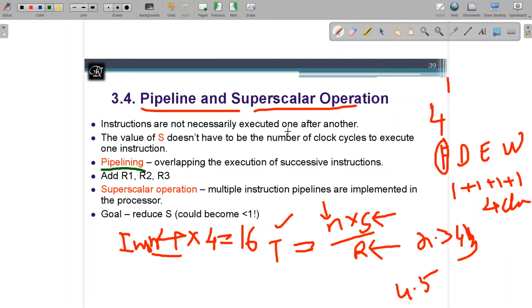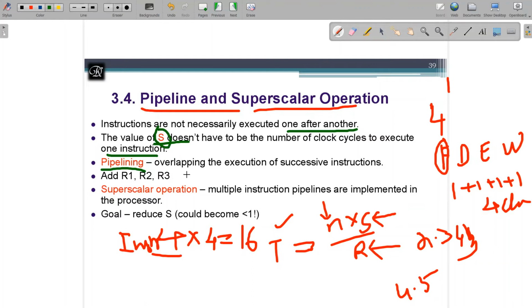But it is not necessary to execute them like that. We can see with the help of pipelining that S, the number of clock cycles needed to execute one instruction, does not have to stay fixed. On this S value, we can also reduce.